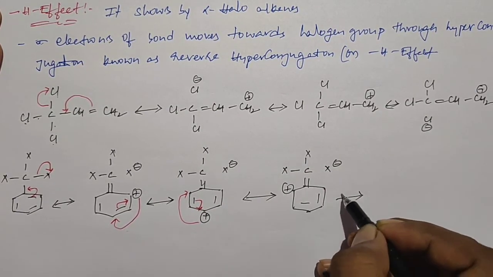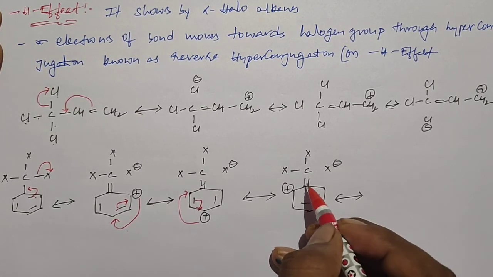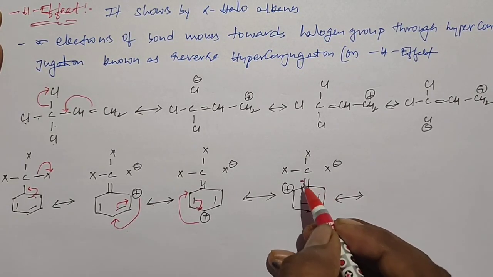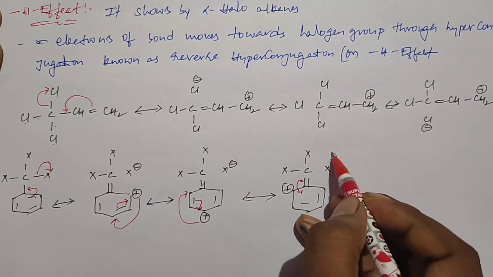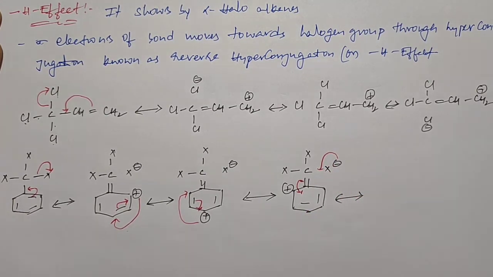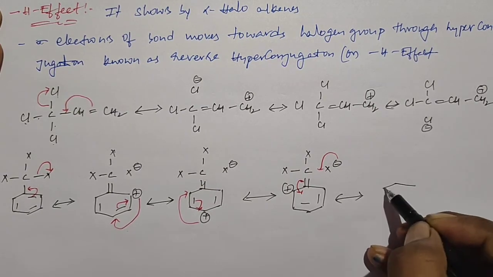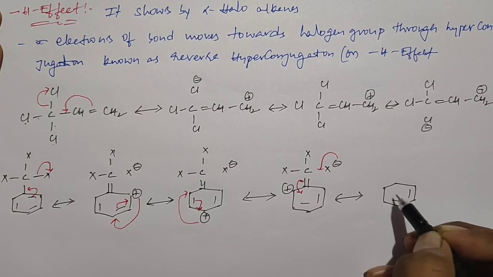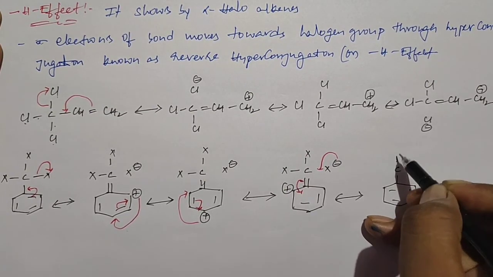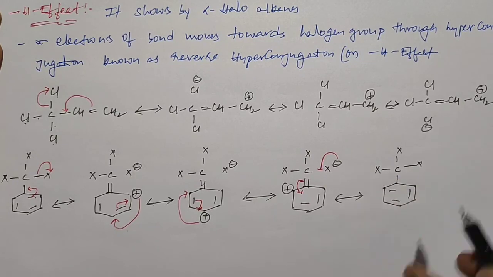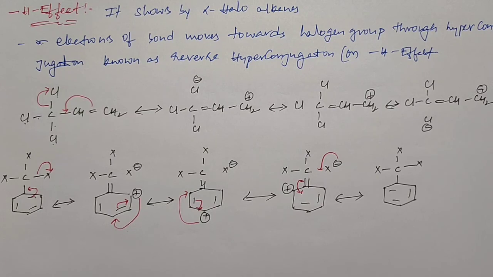After that these pi electrons shift towards here as pi electrons, and these lone pair electrons shift towards here as sigma electrons, so we get the final structure. These are the structures possible by reverse hyperconjugation. The same structures can be shown with the other two halogen atoms also. So this is about the minus H effect.